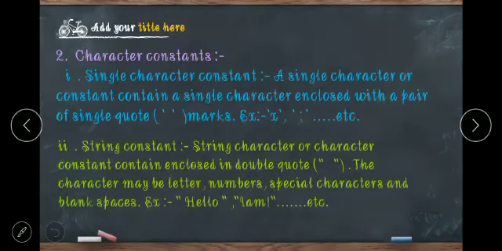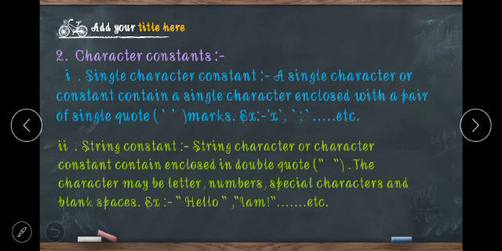After that, the second part of constants is character constants. These character constants are also classified into two types: single character constants and string constants. A single character constant contains a single character enclosed within a pair of single quotes. For example, 'x'.